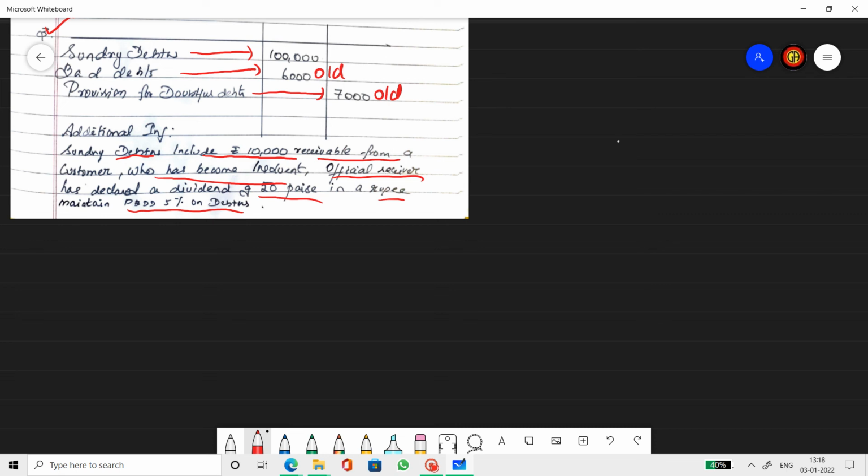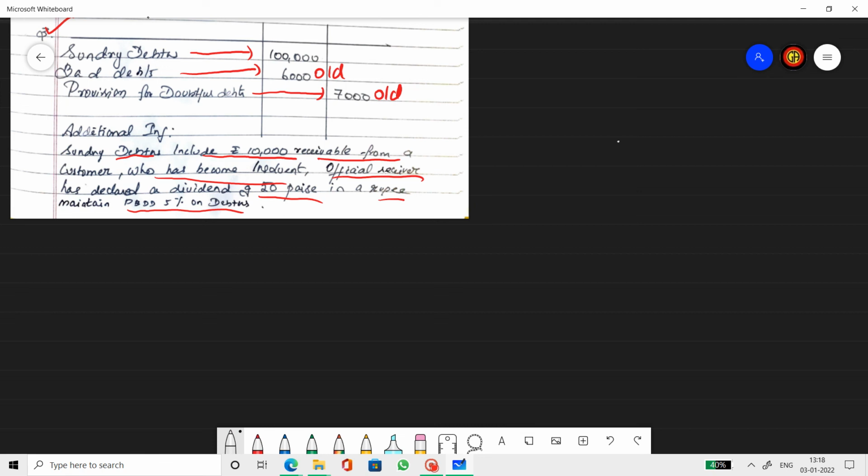So you can think how much we receive out of 10. If 10,000 is due, we get only 5,000, isn't it? So the remaining 5,000 is a bad debt. 5,000 is received, 5,000 is not received. The 5,000 we will receive 100% because the official receiver has been declared to pay. The court has declared it, therefore he will pay. The remaining 5,000 we have no hope of getting, because he has been declared insolvent.